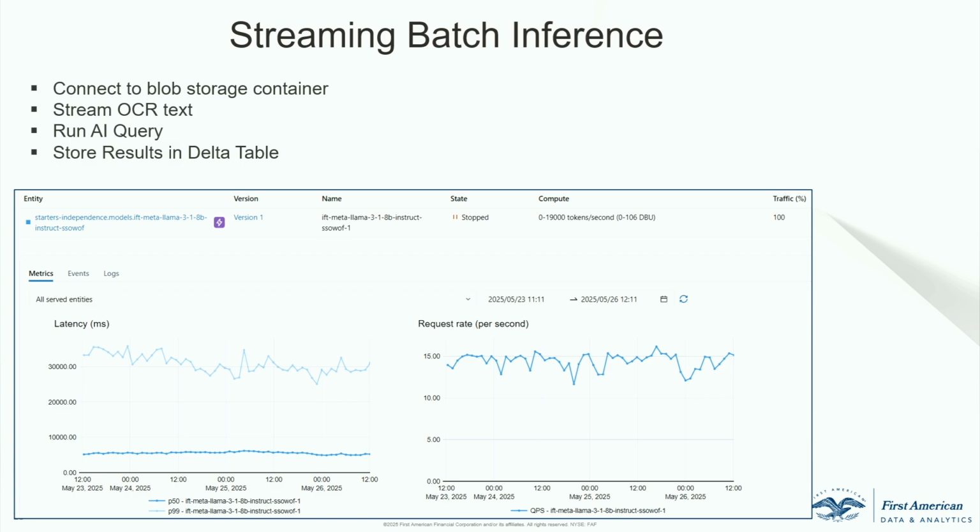But apart from latency, what you notice on the right side is the throughput graph. The throughput graph is very important, primarily because the way we measure throughput is per second, and that matters quite a bit. If you notice, all the responses are around the 13 mark. What that means for us is 13 pages in 1 second. So I'm able to process 13 pages in 1 second, which roughly translates to about 47,000 pages in 1 hour. In 24 hours, that means slightly over 1 million documents on one GPU.